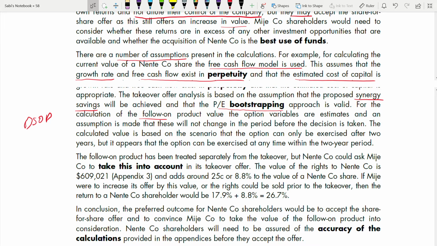So for the calculation of follow-on product value, the option variables are estimates. And an assumption is made that those variables will not change, like standard deviation, interest rates, and all, in the period before the decision is taken. The calculated value is based on the scenario that the option can only be exercised after 2 years. Another assumption that it can only be exercised after 2 years. It's an assumption, right? But it appears that the option can be exercised at any time within the 2-year period. You can exercise in 1 year also, 1.5 years, not exactly in 2 years you will exercise, no?